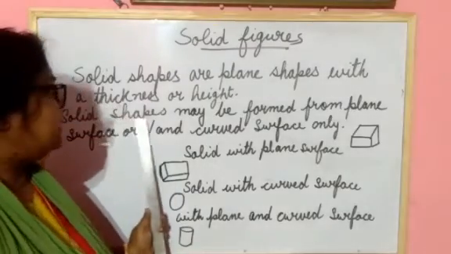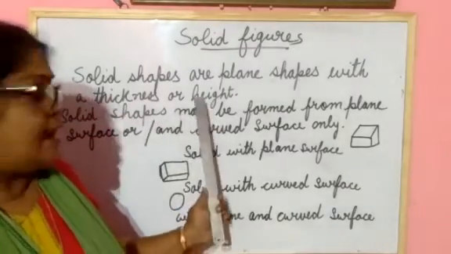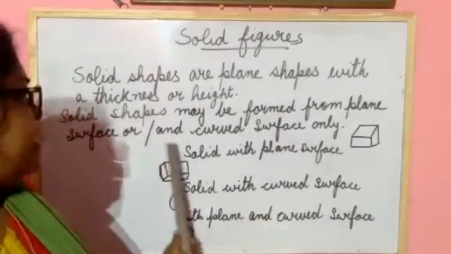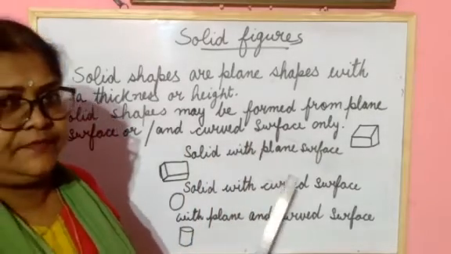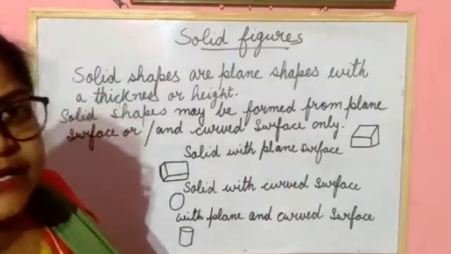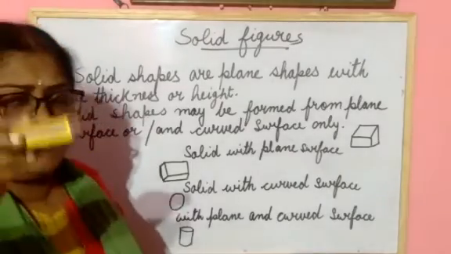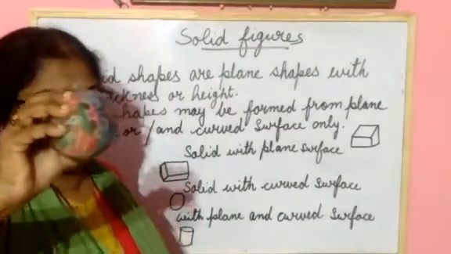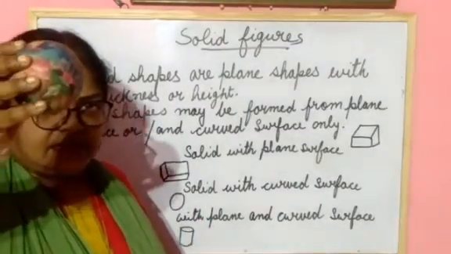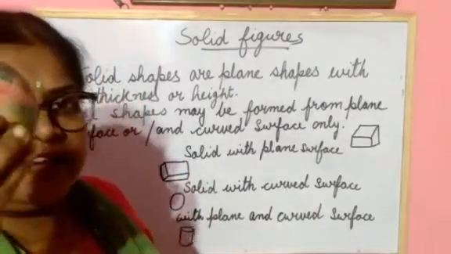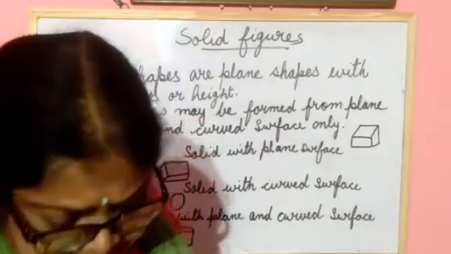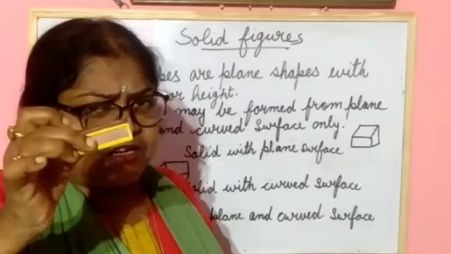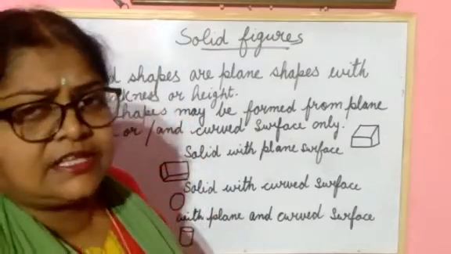Now you see that a solid shape may be formed from a plane surface or a curved surface. This solid shape may be formed by a flat surface or by a curved surface. Understood? This is also a solid you are seeing. What type of surface does it have? Curved surface. And this is also a solid. Which type of surface does this one have? Plane surface.